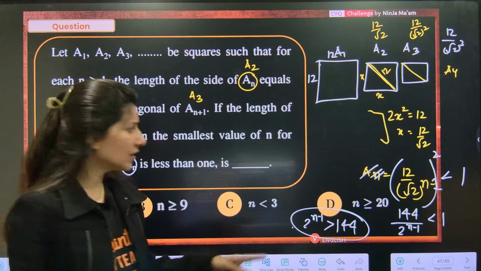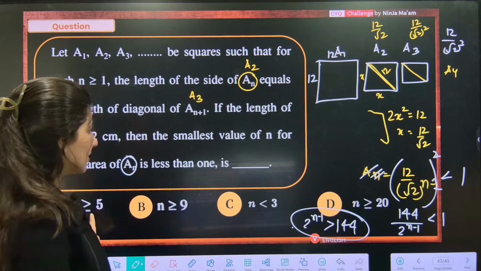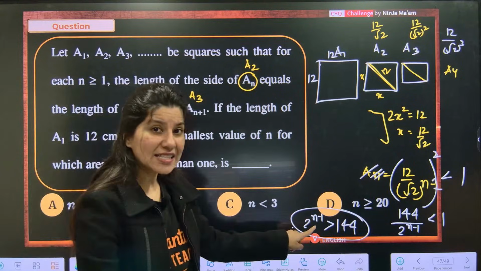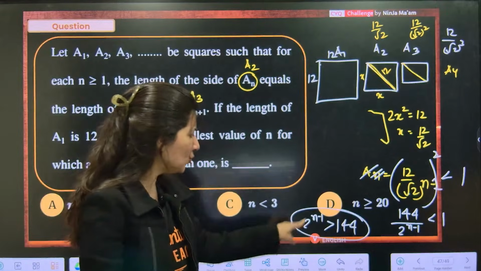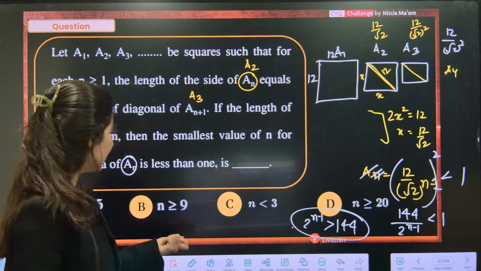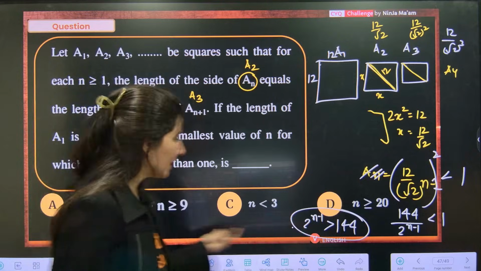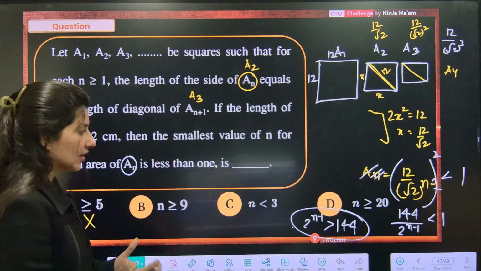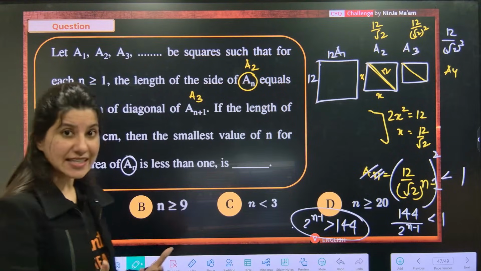n can be what? Let's start with 5. If n is 5, tell me, 2 power 4 is 16. So I think this is wrong. n cannot be 5, n should be greater. If n is not 5, then 6.